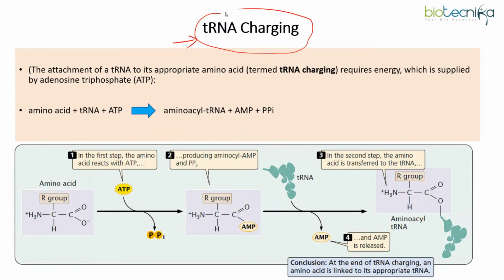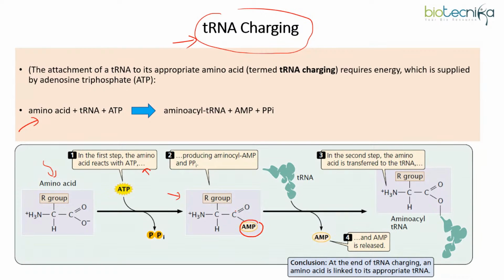So this takes place with the help of the enzyme aminoacyl synthetase. Okay, that is the enzyme responsible for adding the right amino acid to the tRNA. So how does this process take place? You need to remember the basic reaction only. See, this is the amino acid. In the very first step, the amino acid reacts with ATP. And this is known as adenylation, where the AMP gets attached to the amino acid. I repeat, this is amino acid, ATP is being used, and AMP is being attached to the amino acid. This is known as adenylation.